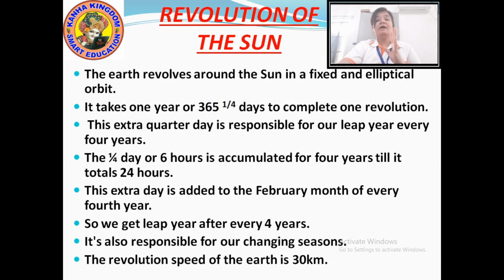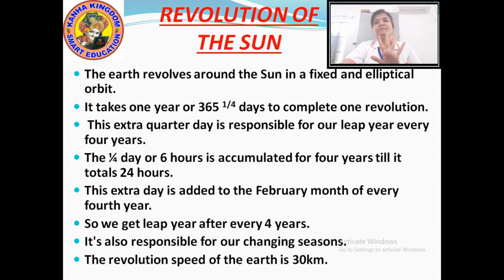Now the revolution of the earth is also responsible for the changing of the seasons. We have 4 seasons every year: summer, winter, monsoon, autumn and spring. All in all 5 seasons, not 4 seasons.